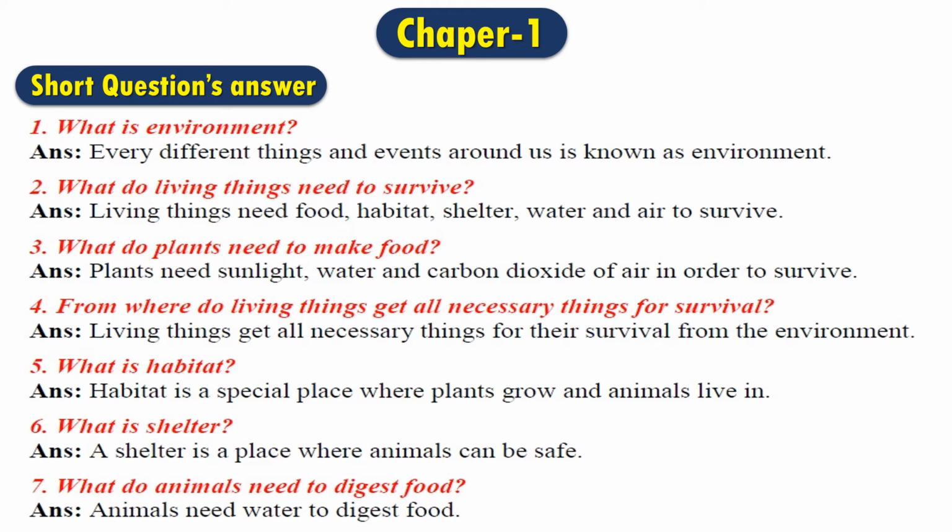In question number 6, what is shelter? The answer is, a shelter is a place where animals can be safe. You can see that some animals like the chicken or the dog live in the house with human beings. This house is not only the shelter of a human being, it is also a shelter of some animals, those who are domestic.